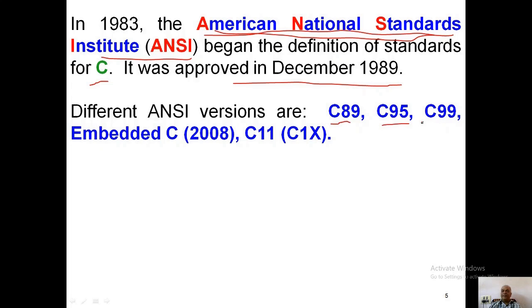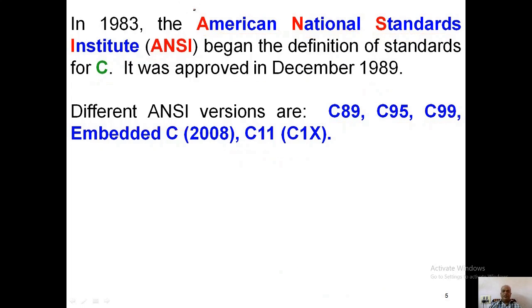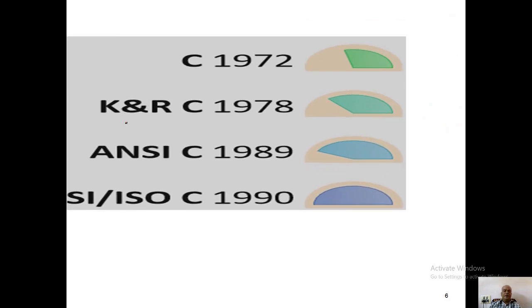C89, C95, C99, Embedded C, C11. All these are different versions of the programming language. The C language was always specified by ANSI, the American National Standards Institute.